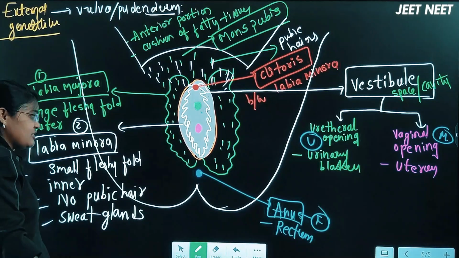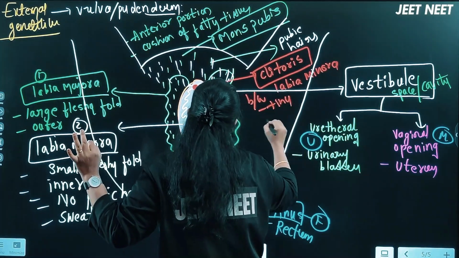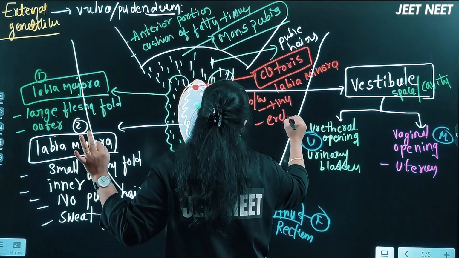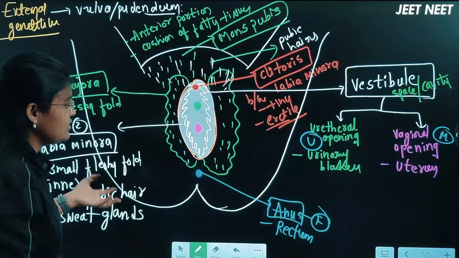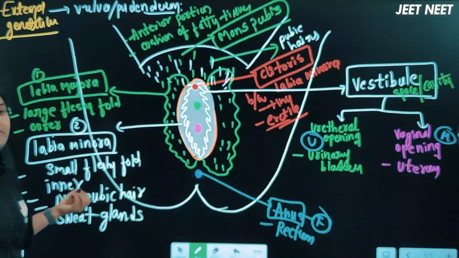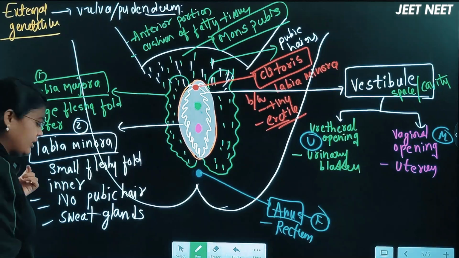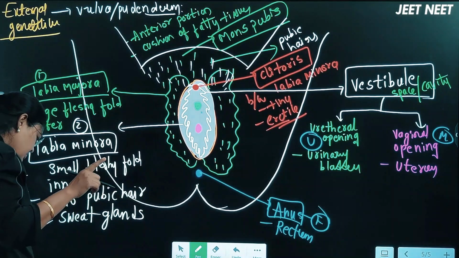Actually, this clitoris is very tiny, beta, very small, and of course it is cylindrical in shape, and it is erectile in function, right? For the female body to get sexual feelings or sexual desire, this will act as an erectile organ for them. There is a clitoris here. Okay, so I think we discussed every point over here, right? Vestibule region, and one more.